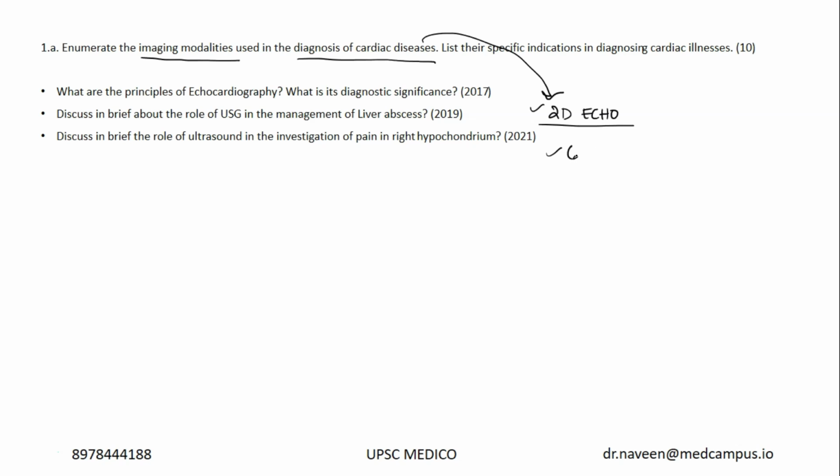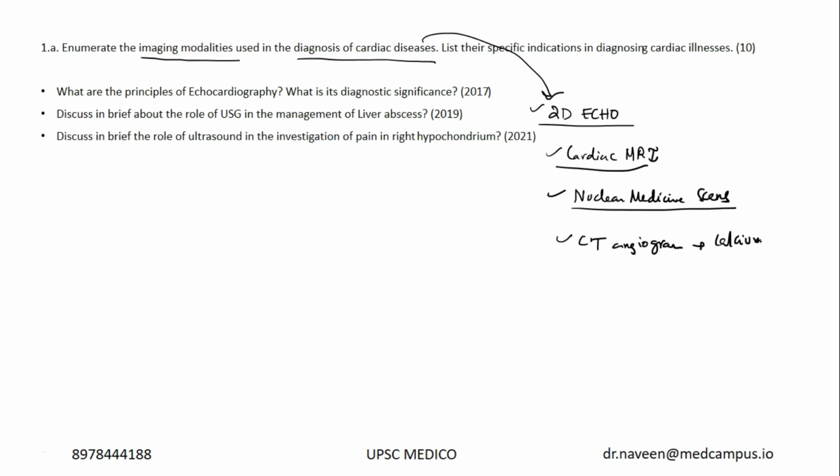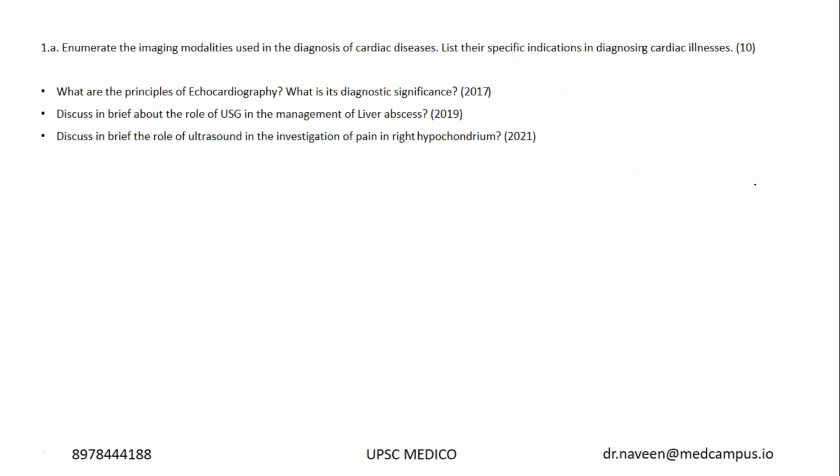Apart from that, you have cardiac MRI. Principles of cardiac MRI was already asked in one of the grand tests, and there are other tests like nuclear medicine scans which are done these days. Nuclear medicine scans are being done to check the functional status of the heart. And along with the coronary angiogram, you have a CT angiogram which gives a calcium score, which is a non-invasive way of looking at it. I think these are the imaging modalities used in cardiac disease. What are the indications and how they are useful, I'll anyway give you the notes with model answers.